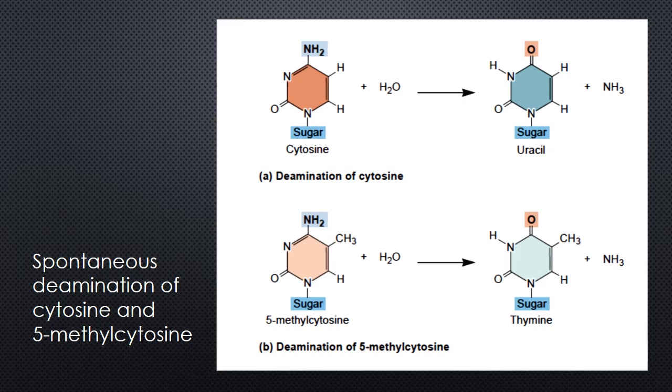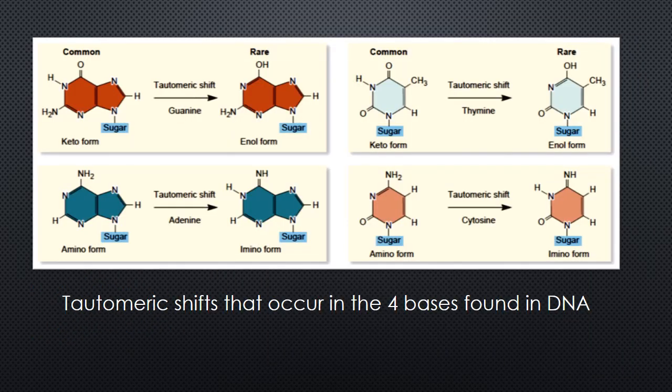Now, the third way that mutation may arise spontaneously involves a temporary change in the base structure called a tautomeric shift. In this case, the tautomers are bases which exist in keto and enol or amino and imino forms. These forms can interconvert by chemical reactions that involve the migration of a hydrogen atom and a switch of a single bond and an adjacent double bond.